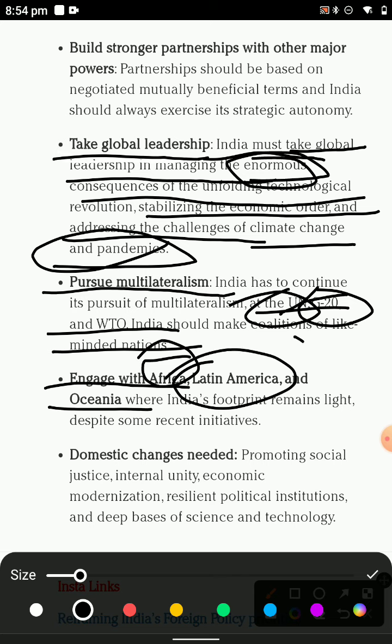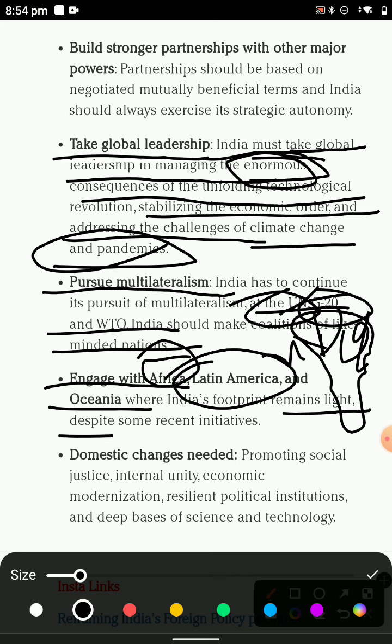Oceania is like a part of Australia, that is Melanesia, Polynesia and Micronesia, and different types of island countries live in this.